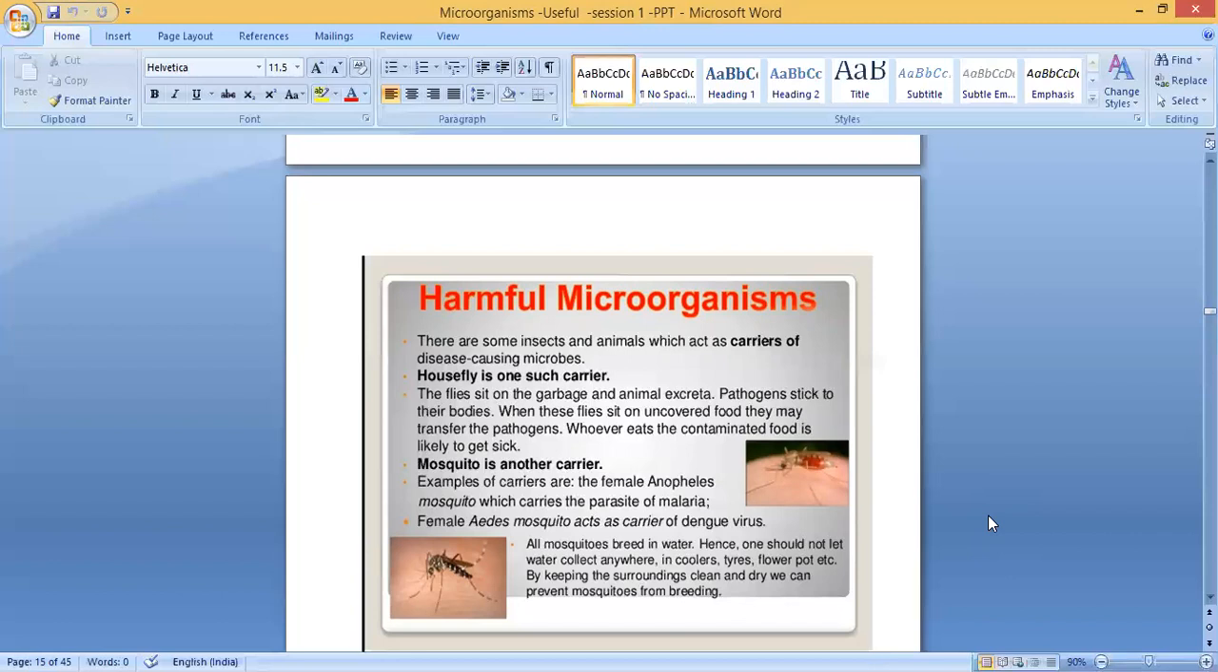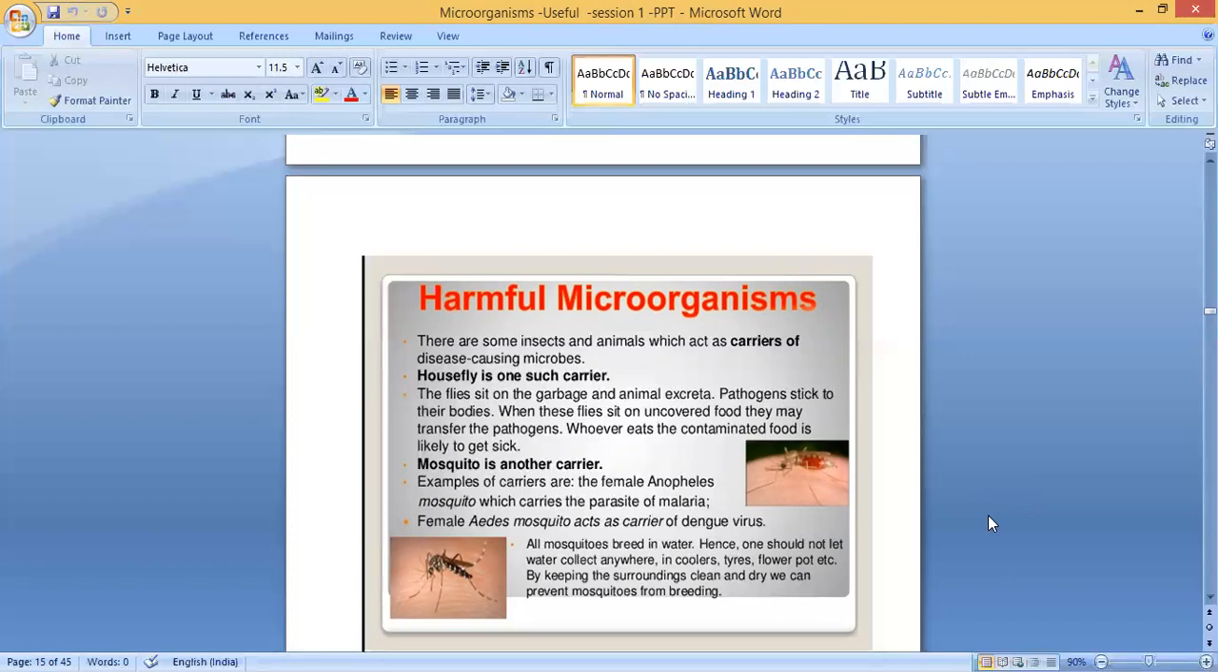Clear? These flies usually go for food, this garbage or waste food, where they will sit. They sit on garbage or animal excreta. Usually they will sit on this. Then there are pathogens or microbes, disease causing microbes, that stick to their bodies. The same flies will come to our house. Suppose our food is kept on the table without covering, or you are eating some food from outside. We don't know how clean or hygienic it is.